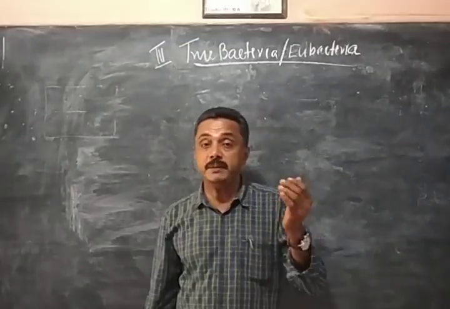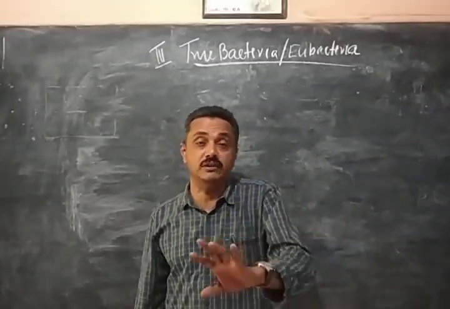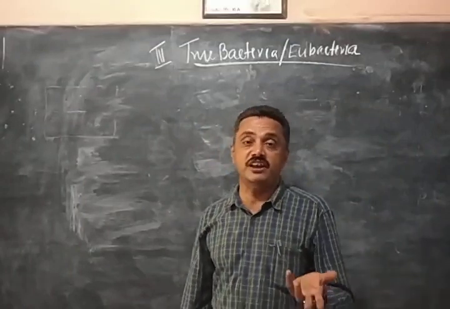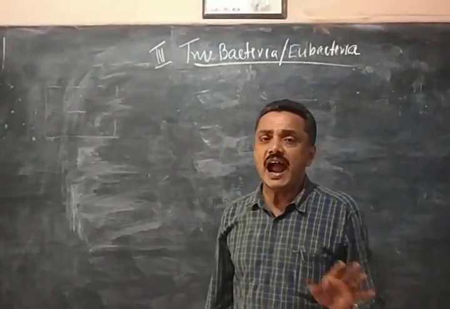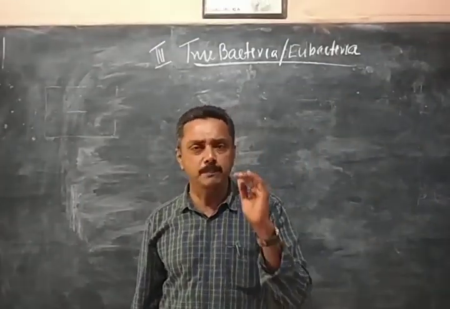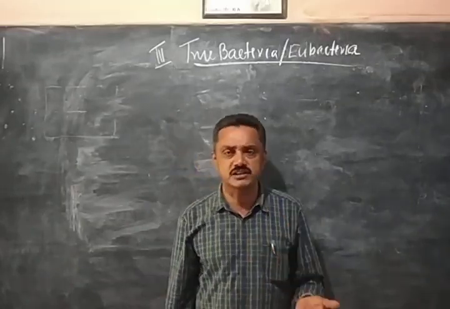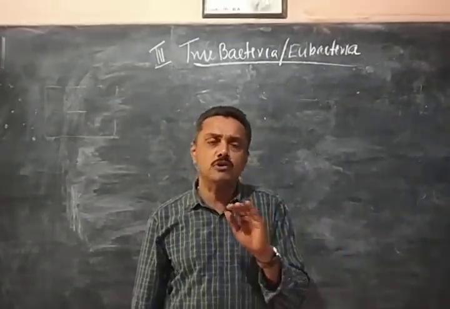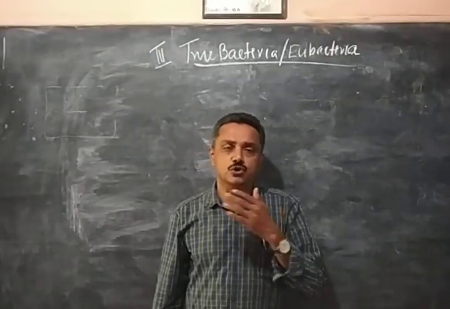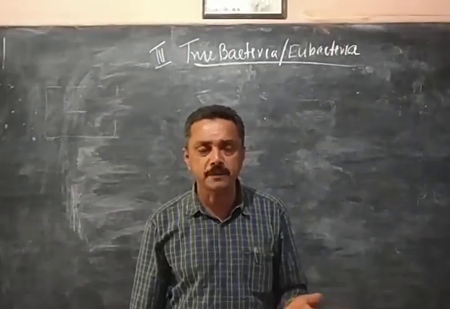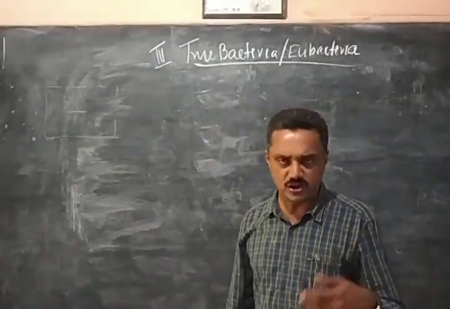They affect human beings positively and negatively. Various types of true bacteria are there, and they have a typical prokaryotic cell structure, without nucleus and without membrane bound organelles. Most of them are unicellular.